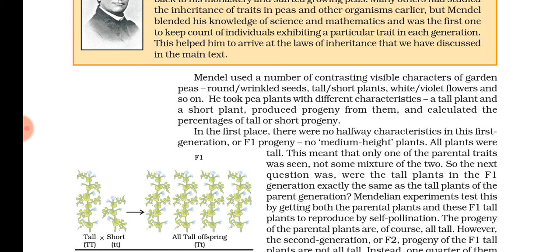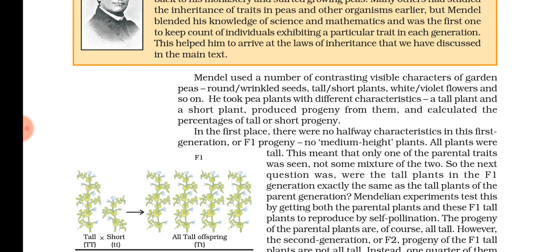Understood? He did his experiments in a systematic way. He used the knowledge of mathematics. He kept the data of everything he did, and he simply predicted. This might be the reason. So I told you, two versions of the characters might be there in each individual.